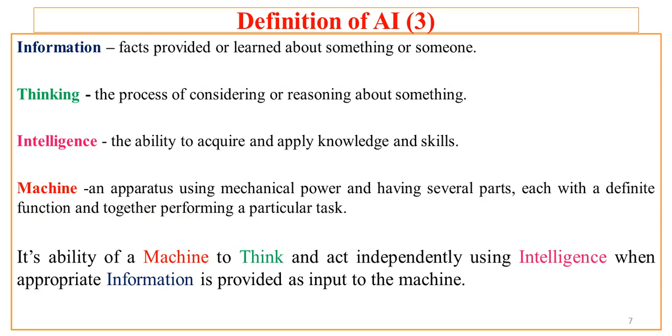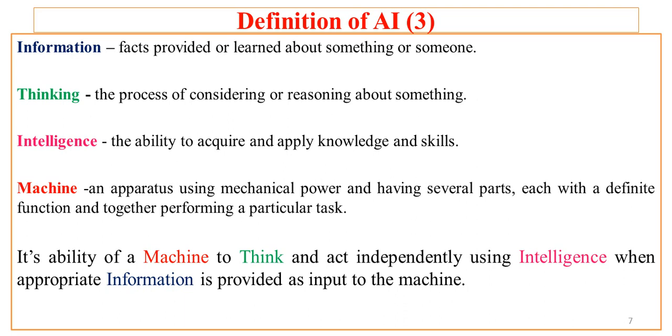Let us now try to define AI in our own way. But to define AI in our own way, we need to first know some terminologies. The first is information. It is nothing but the facts provided or learned about something or someone. Whatever you know about something or someone, that is the information.